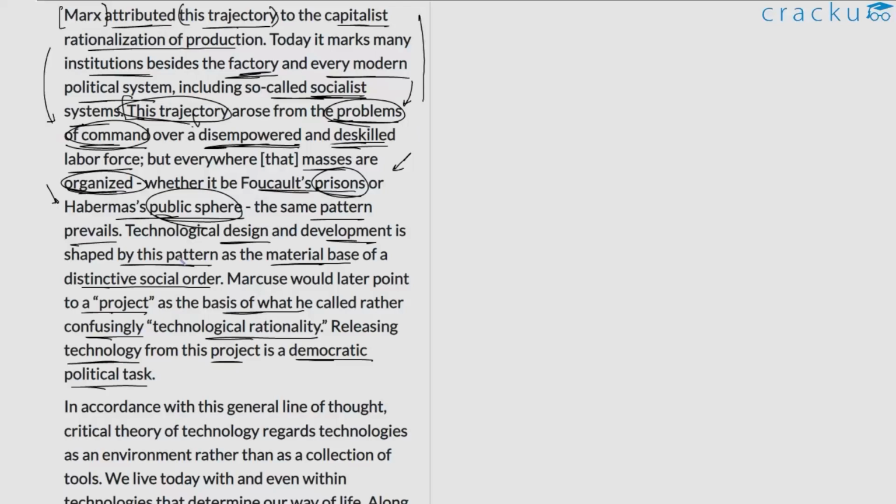Let us move further. Technological design and development is shaped by this pattern. So basically, the author here is giving us more information. Why is this discussion relevant to the critical theory of technology? Primarily because he's saying that such a setup, such a kind of public order or social order, is influencing technological design and development.